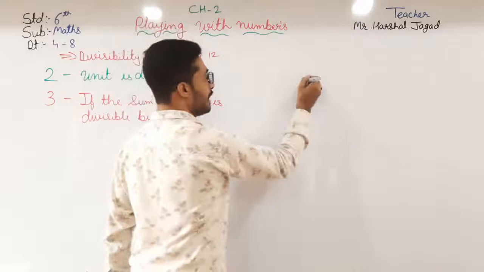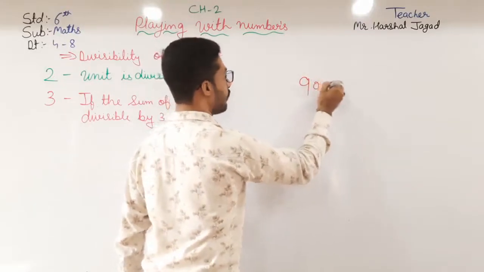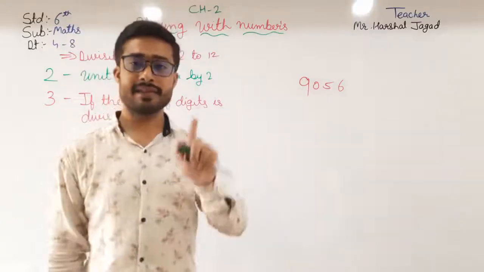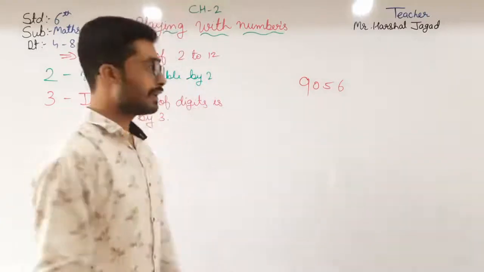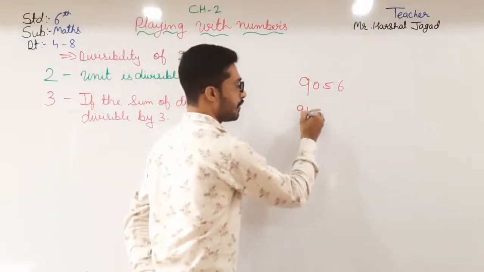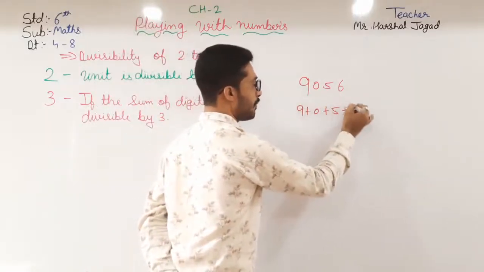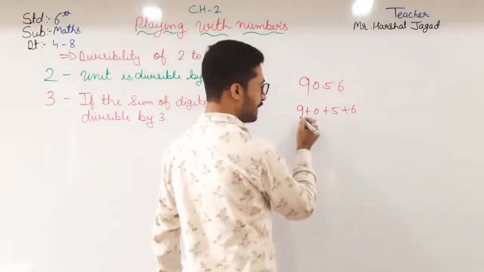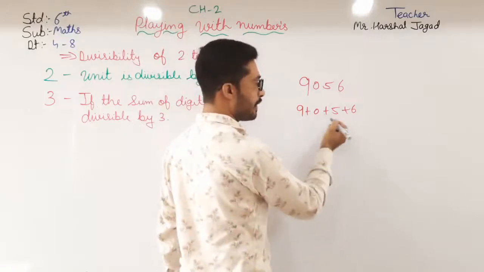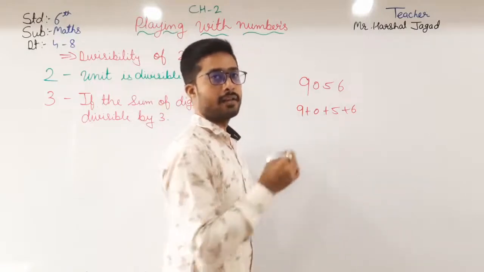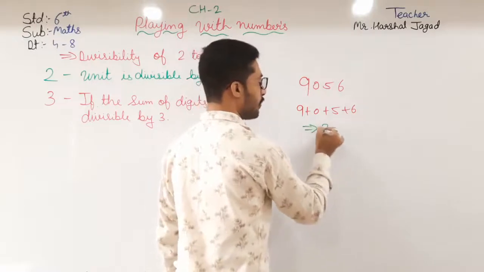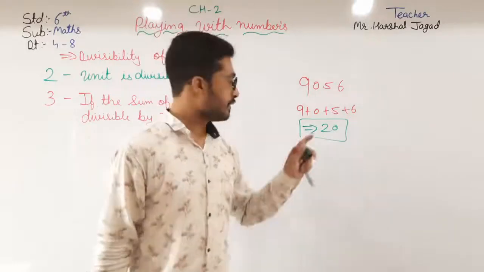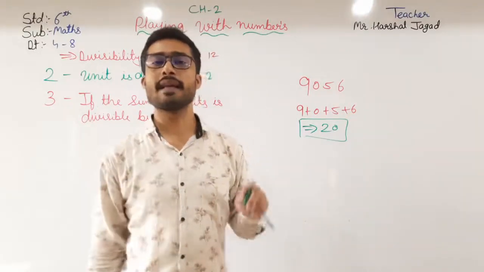If I say 9056, if I have to check whether this number is divisible by 3 or not, then you have to do 9 plus 0 plus 5 plus 6. So 9 plus 0 is 9, 9 plus 5 is 14, 14 plus 6 is 20. So is 20 divisible by 3 or not? No, 20 is not divisible by 3.